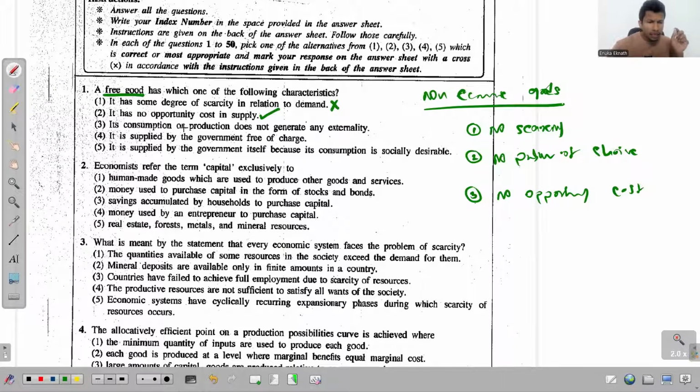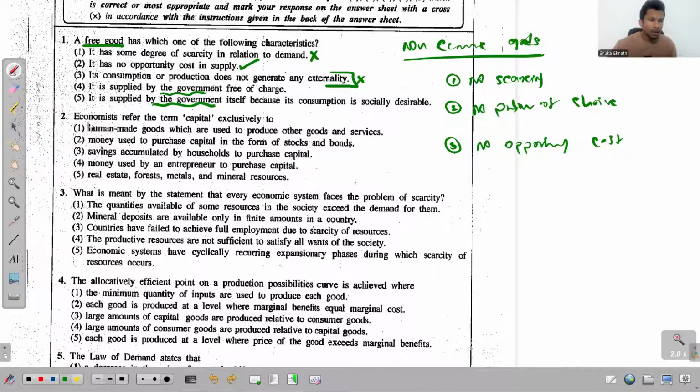The third one, its consumption or production does not generate any externality. See, this is not a criteria that we use to classify goods as free goods or economic goods. So this is irrelevant for this given question. And the fourth one says, it is supplied by the government free of charge. No, it is supplied by nature. And the fifth one, again it says it is supplied by the government. Again, totally wrong. It is supplied by nature. Look at this second question now.